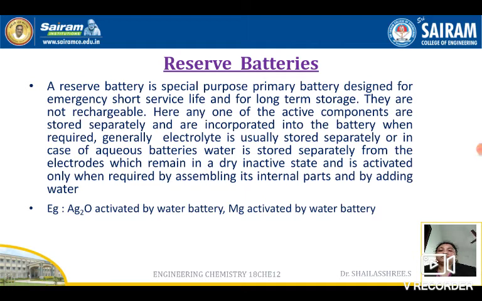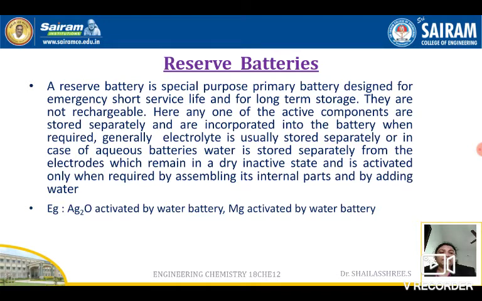At last, reserve batteries. What are the reserve batteries? Reserve batteries are a special kind of batteries. They are designed for emergency short service life and for long term storage. They are not rechargeable, once they produce the energy. Here the difference is the first type batteries are unable to recharge. The second type, secondary, can be recharged and reused.